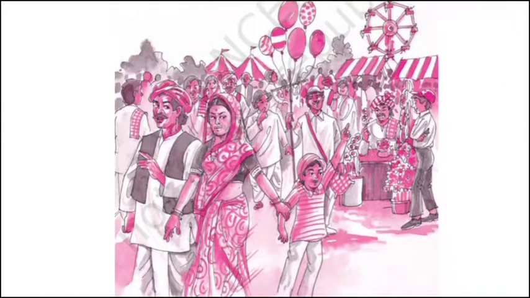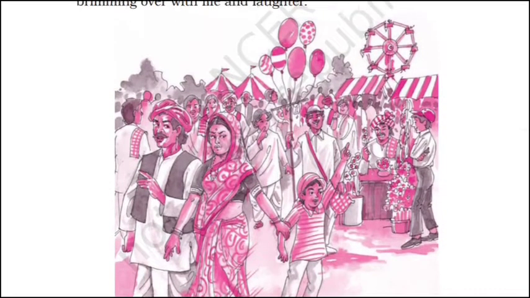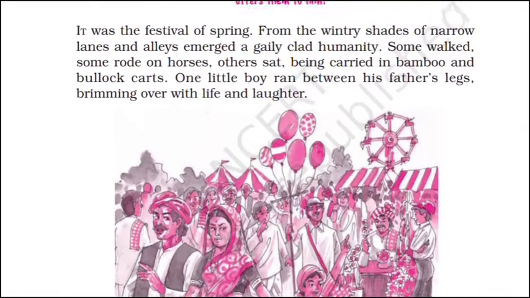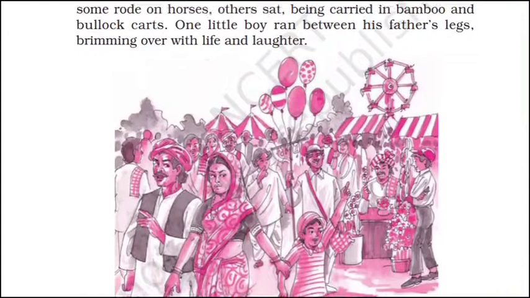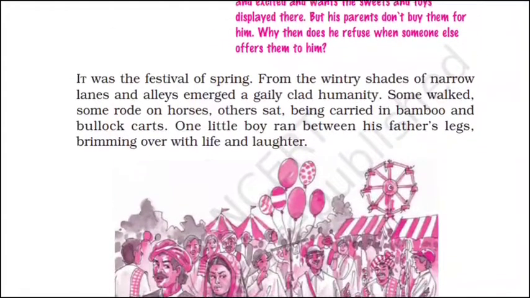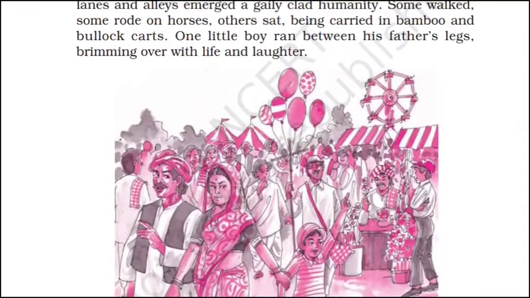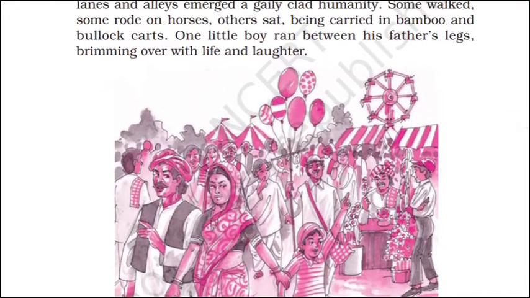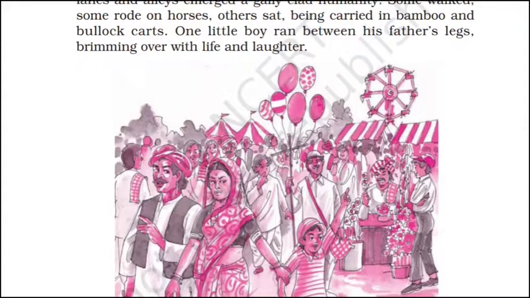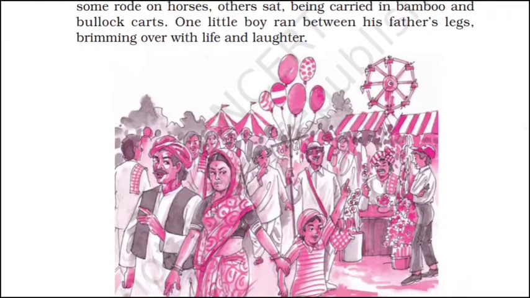That one child was there with his parents. Many shops we can see in this picture. Some are walking, some are riding on horses, and others are sitting, being carried in bamboo and bullock carts.